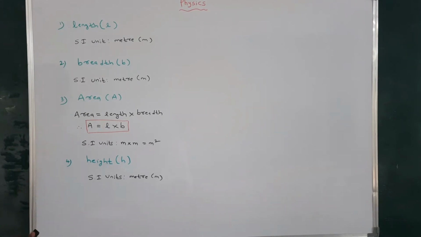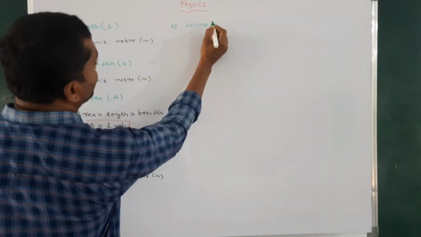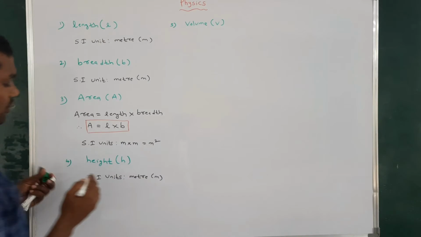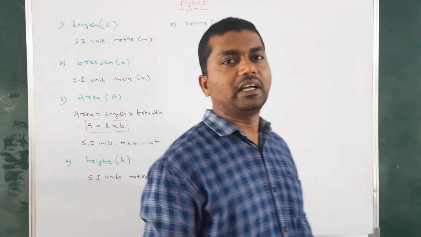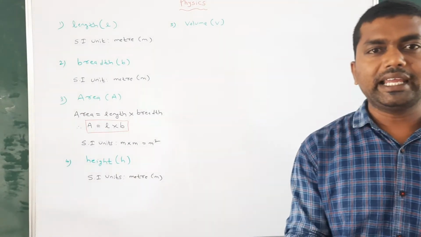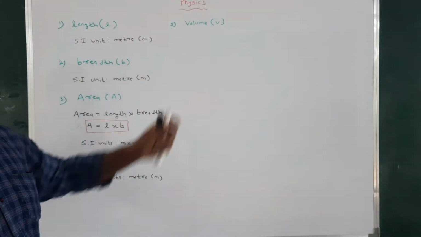Now the fifth physical quantity is volume. It will be represented by V. So first one length, second one breadth, third one area, fourth one height, fifth one volume. The first letter of volume is V, so it will be represented by V.